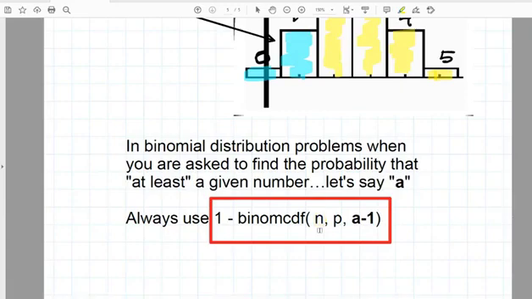In this case, that was 5 births. The probability of that event, the probability of a girl in this case, was 0.5. And then the last number is A minus 1.